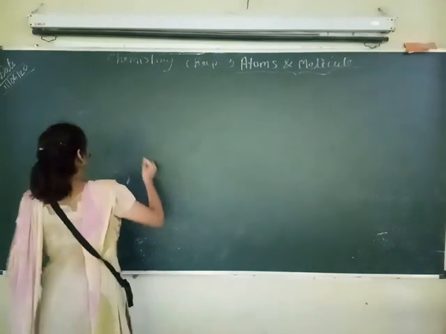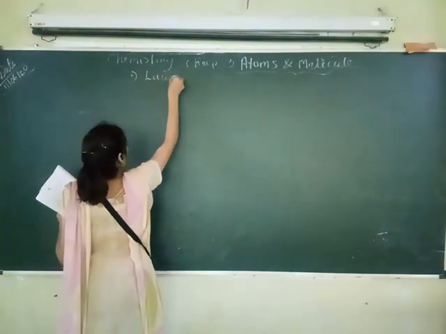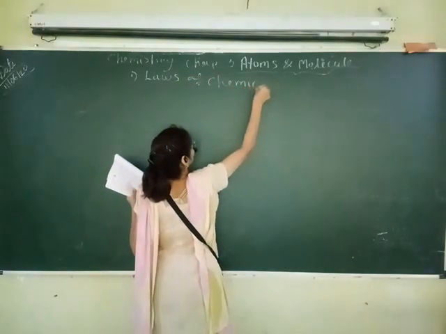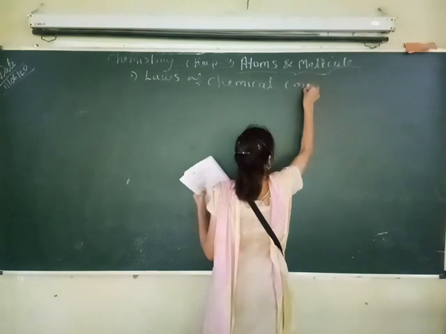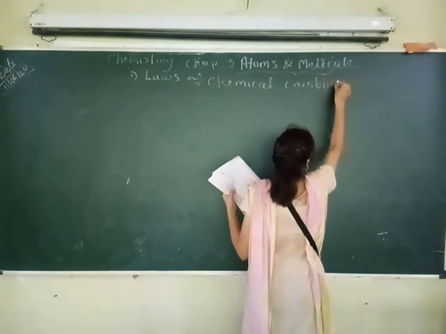So what are those rules? We will see the laws of chemical combination.